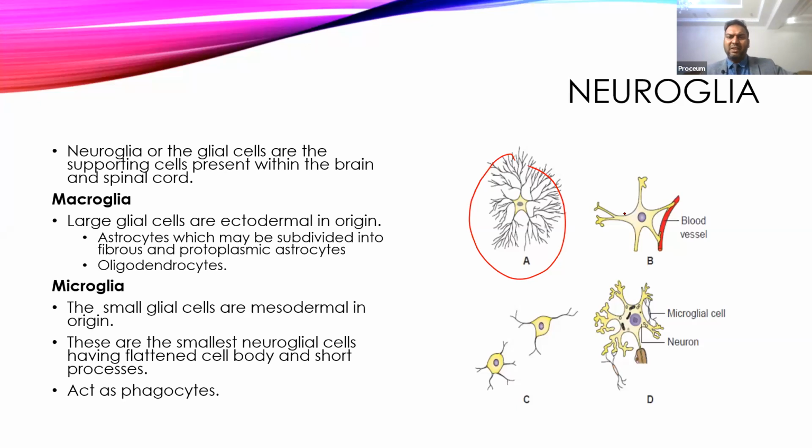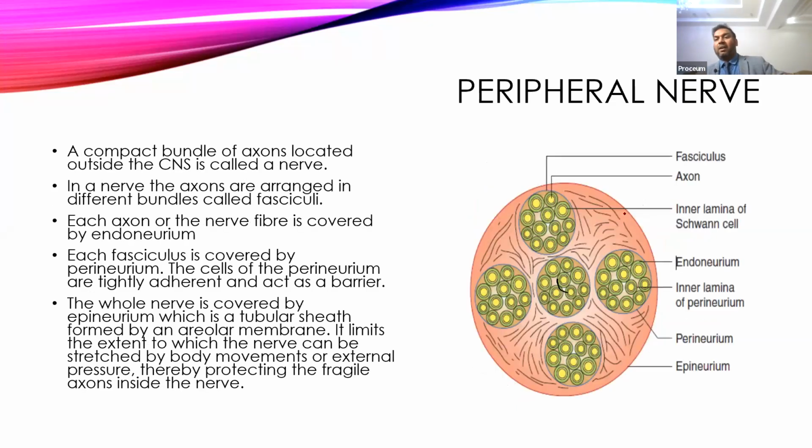Then there is another type of cell. These are small in size, and these are called microglial cells. They are usually mesodermal in origin, and they are present close to the body of the cells. There are hundreds of these small neuroglial cells present throughout the central nervous system, and they act like macrophages of the central nervous system. So whenever any injury occurs, they will remove the injured tissue from that part and promote the healing of that part. So this is the main function of the microglial cell.